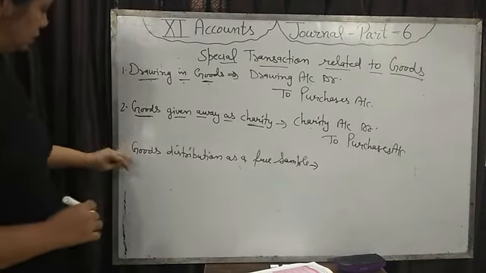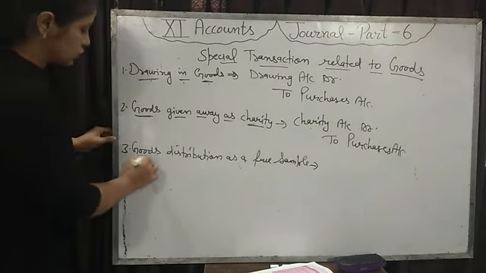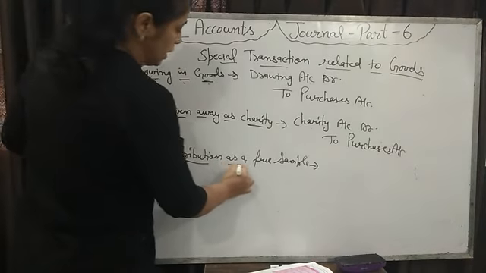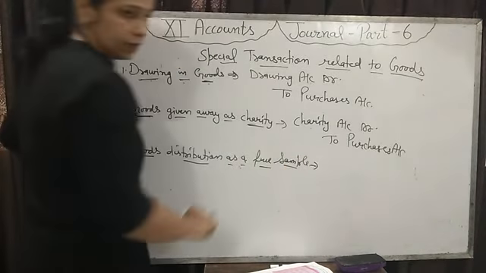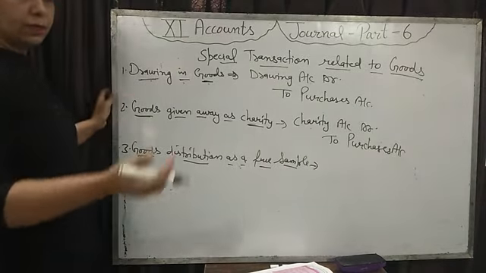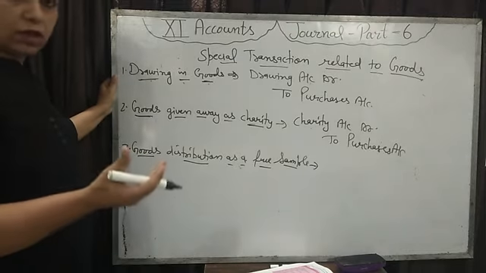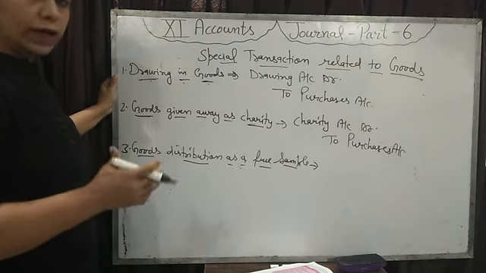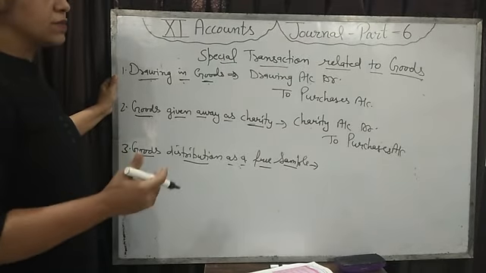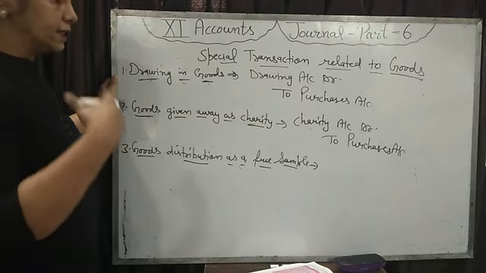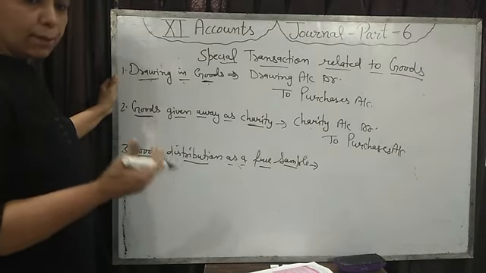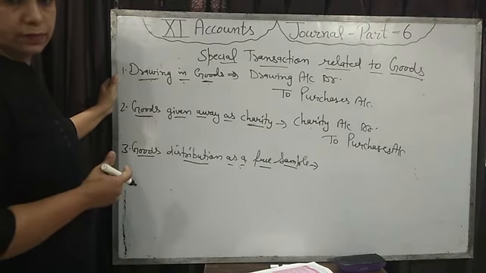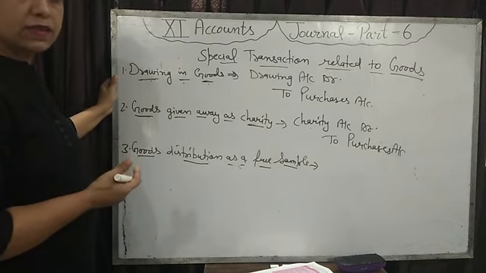Fine. Now next is goods distribution as a free sample. When a business gets a very big order, then sometimes businessmen give some goods as a sample without taking any money. So this is an expense.